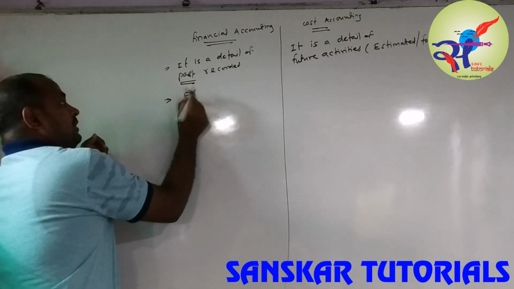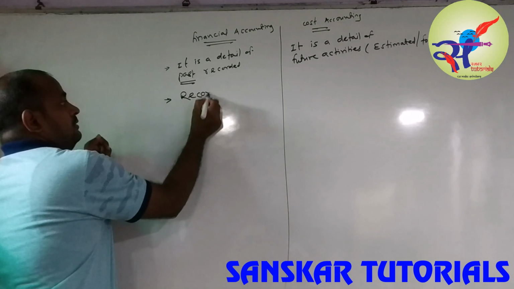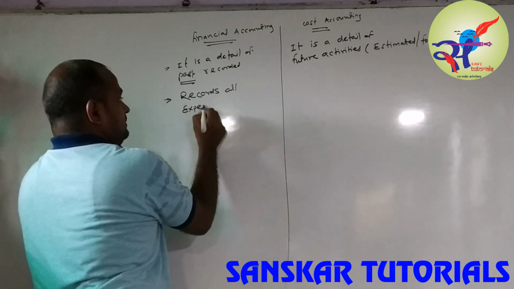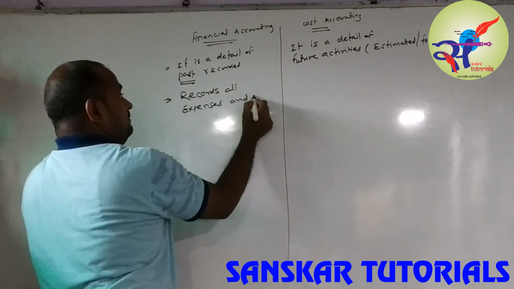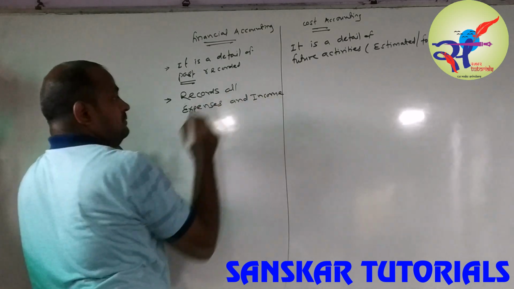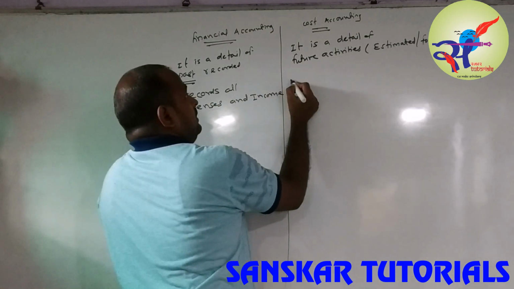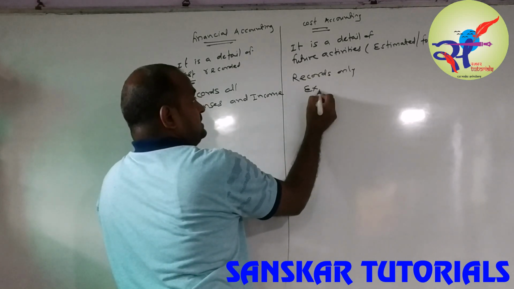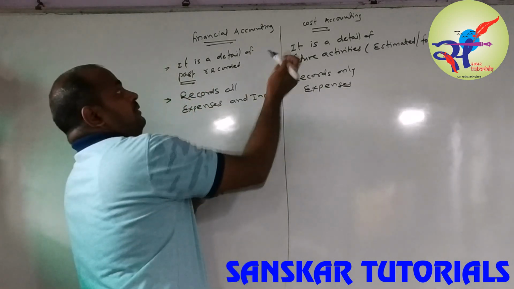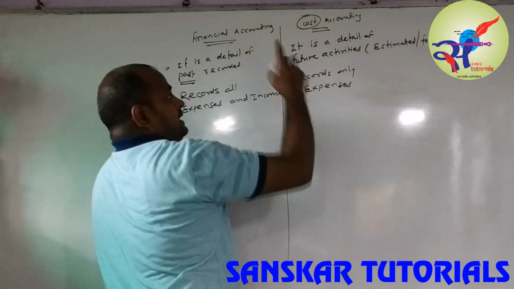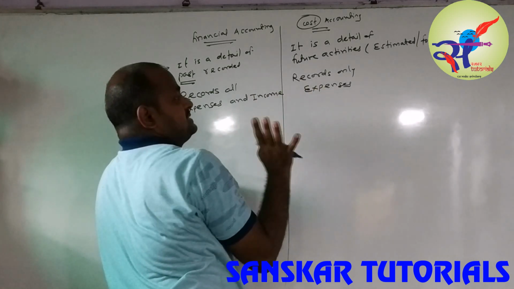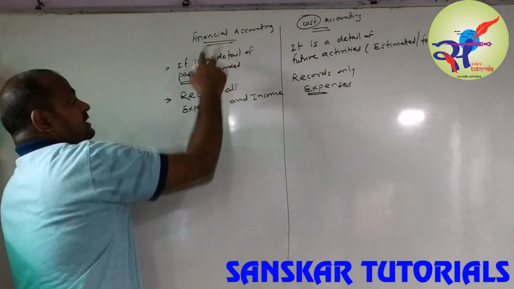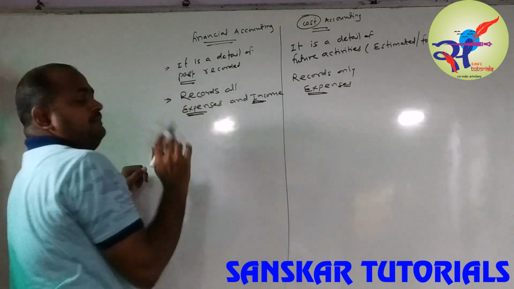Financial accounting records all expenses and income. Costing only records expenses, because this is the cost. Cost means, as we learned in the first part, expenses. So cost accounting only records the expense, while financial accounting records the expenses as well as income.